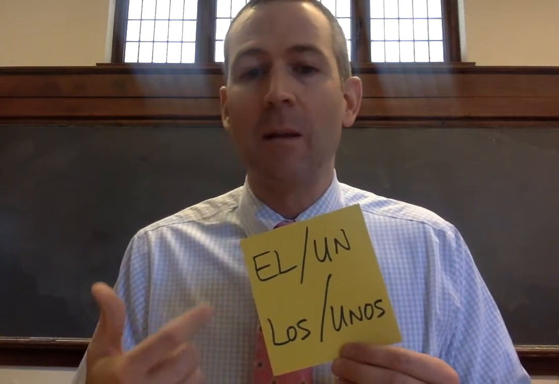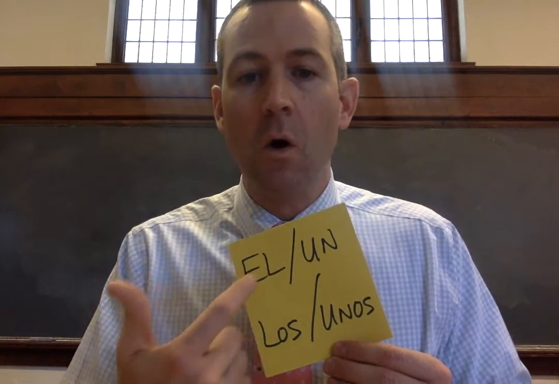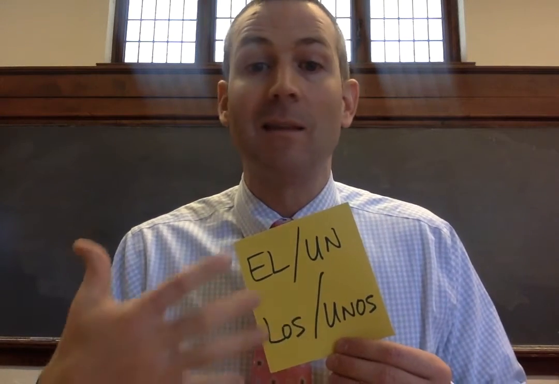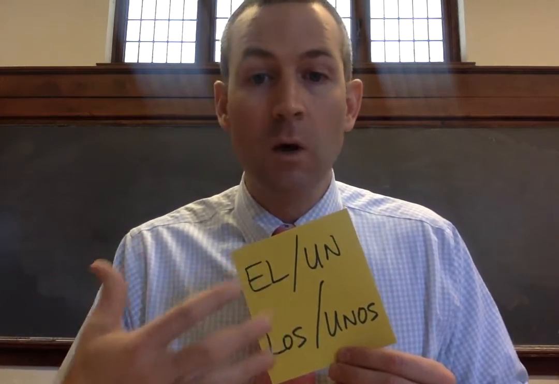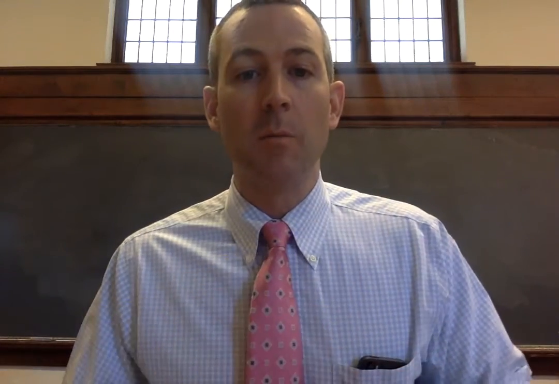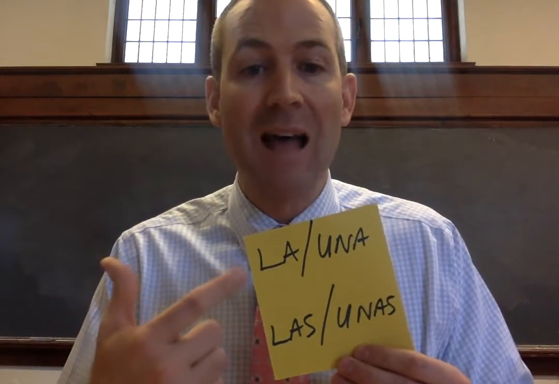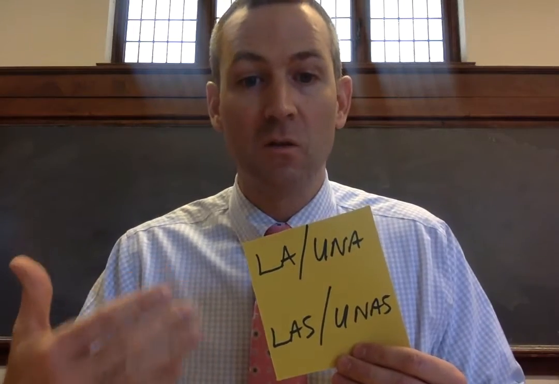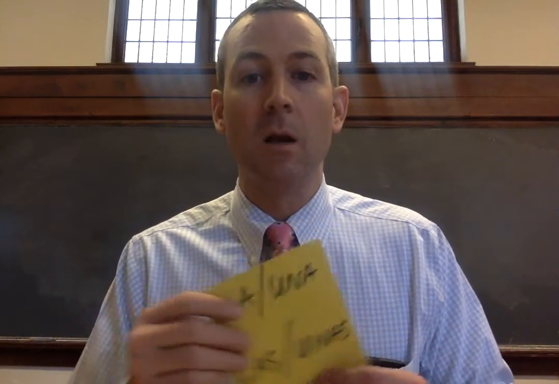So if I'm dealing with a noun that I'm looking at an el or an un or a los or an unos, that thing is masculine, right? El, un, it's going to be singular. Los, unos, it's going to be plural, right? Likewise, if I've got a la or an una, I'm dealing with feminine, singular, right? Las, unas, I'm dealing with feminine, but plural.